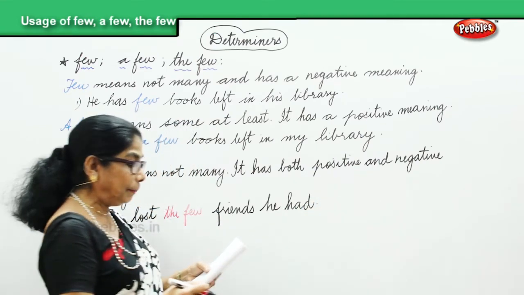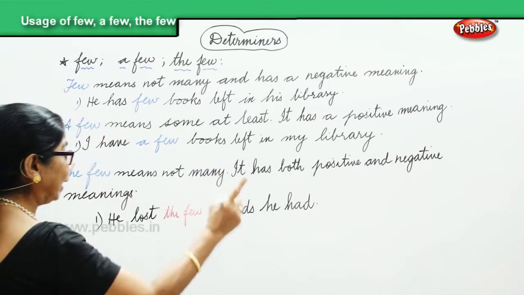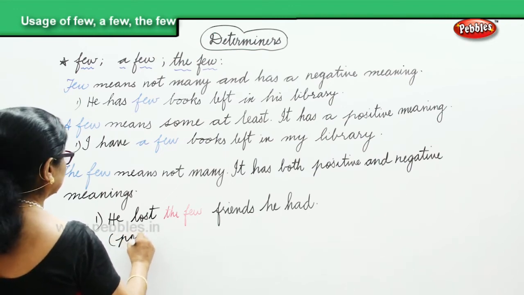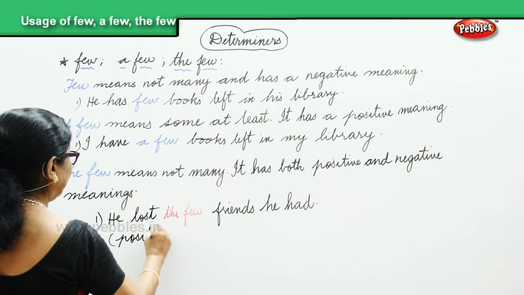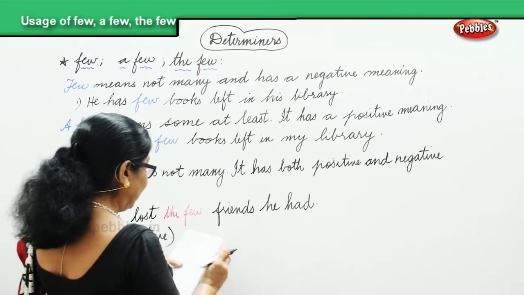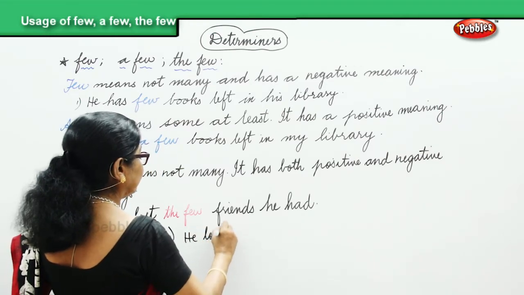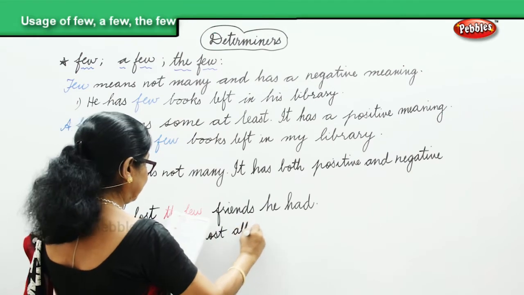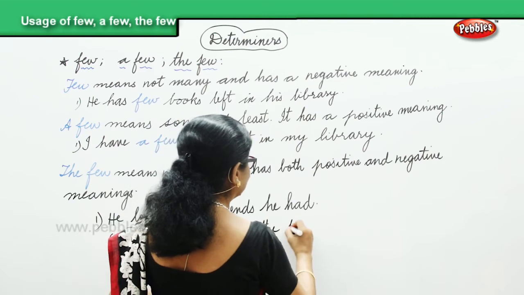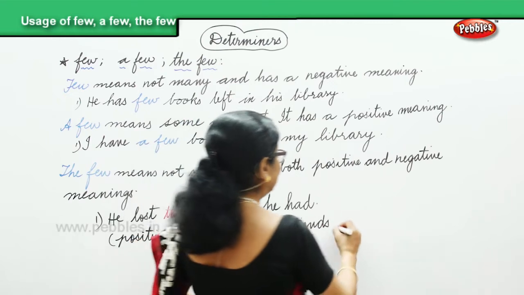What does it mean? In positive, it means he lost all the friends he had. So we are looking at when it is positive. It means he lost all his friends. All the friends he had.